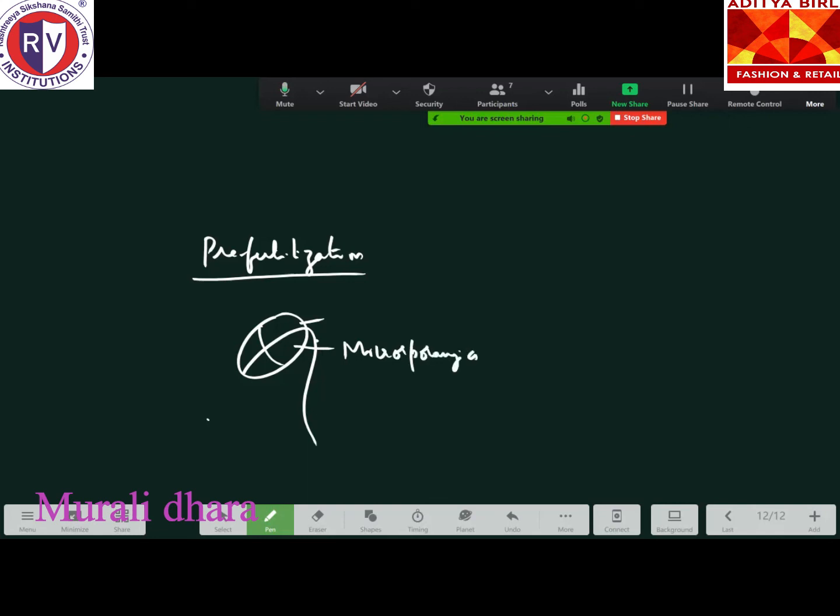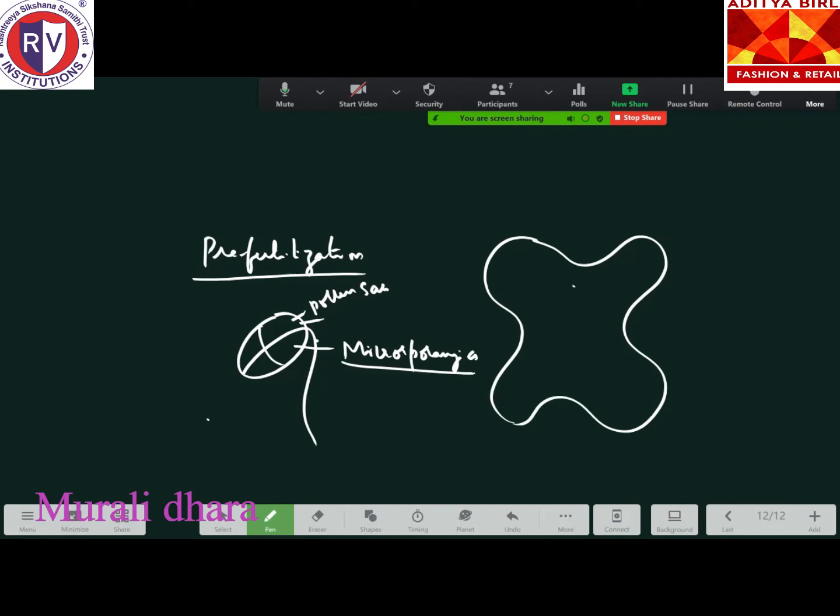Microsporangia. Each lobe is called a pollen sac. What are they called? Pollen sacs. The microsporangium diagram, you would have studied, looks like this. In your NCERT textbook, you would have studied the four layers of the microsporangium. It is made up of four wall layers like this. The outermost layer is called the epidermis.